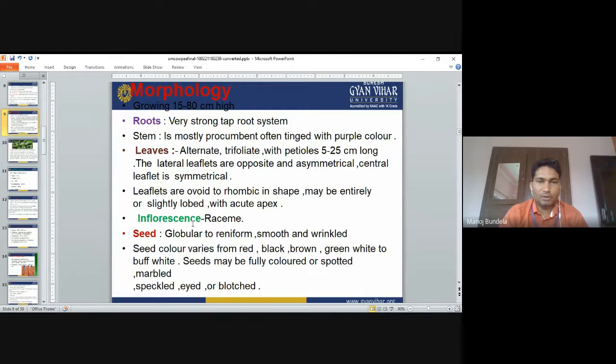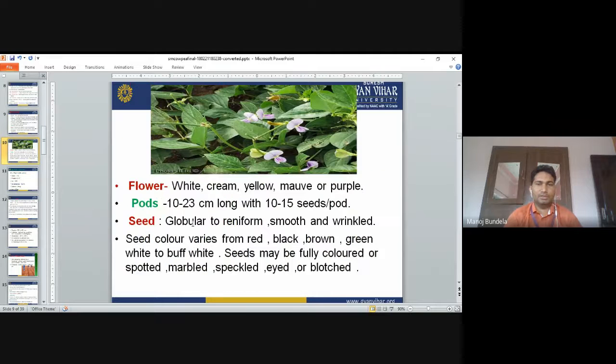Seeds are globular to reniform, smooth or wrinkled. The seed color varies from red, black, brown, green, white to buff white. The seeds may be fully colored or spotted, marbled, pinkeyed and blotched. These are the seeds you can see; seeds of different colors are available.